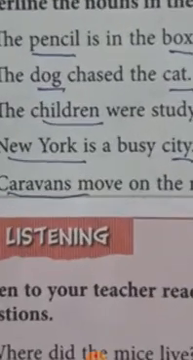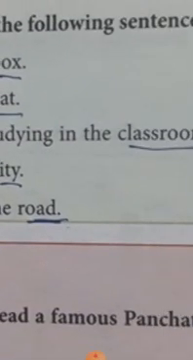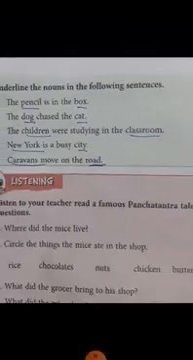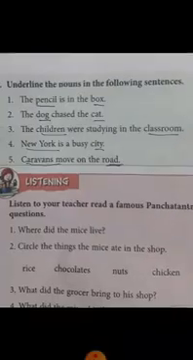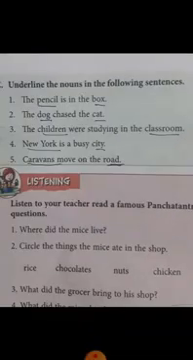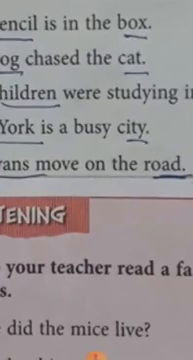Then next, the children were studying in the classroom. Okay, in this the children and classroom are the nouns, because children is the name of persons. Children is the plural form of child. Okay, name of a person. Then classroom, the name of a place. Then next, New York is a busy city. New York is the name of a city, name of a place. And city is also a noun, a common noun. So New York and city are the nouns.